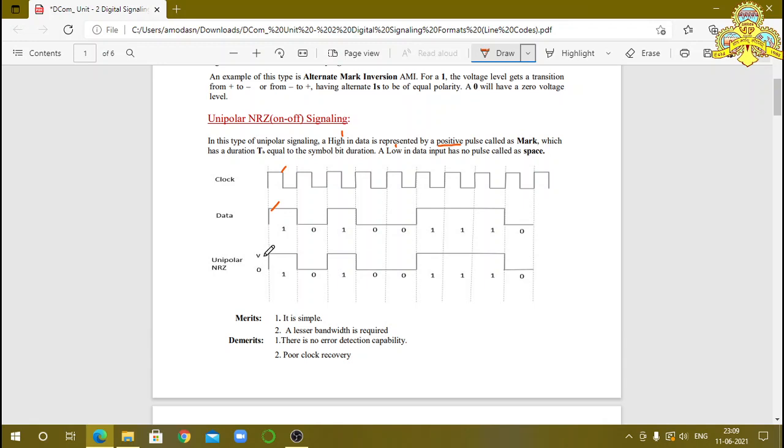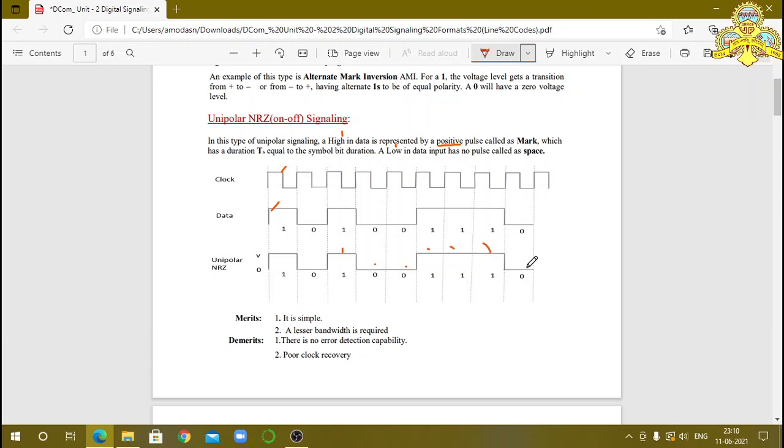This is 0 voltage and this one is positive voltage. If the bit is 0, then unipolar NRZ indicates 0 voltage. If the bit is 1, again it indicates the positive value. 1, 0, 0, then 1, 1, 1.